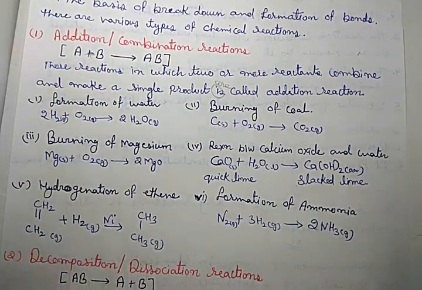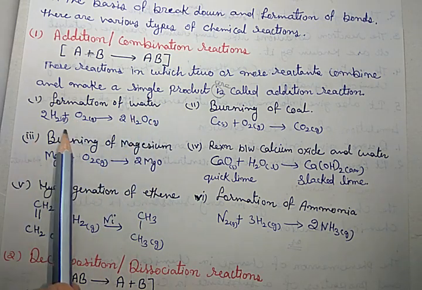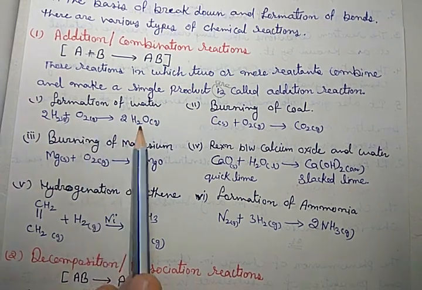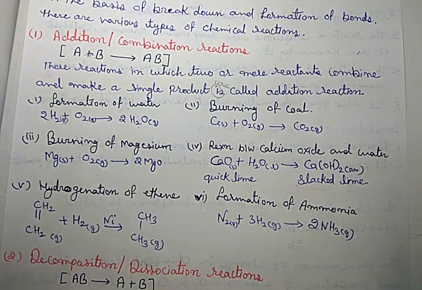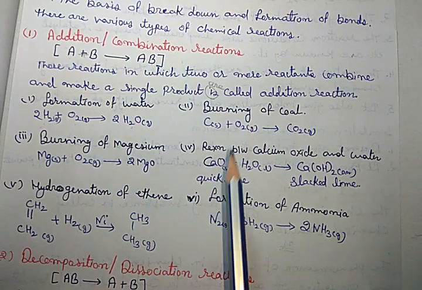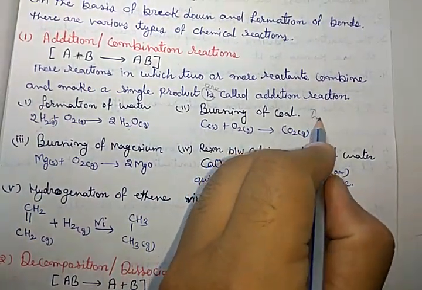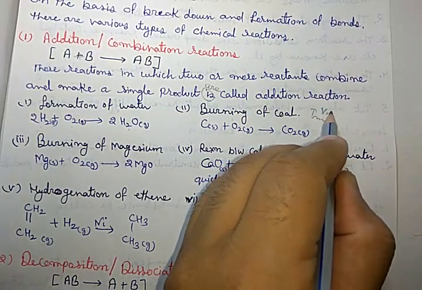There are various examples of addition reactions. First one is formation of water. Here hydrogen and oxygen combine and make H2O, like A plus B gives AB. Second is burning of coal. Let me make it clear to you, this is a very important reaction.